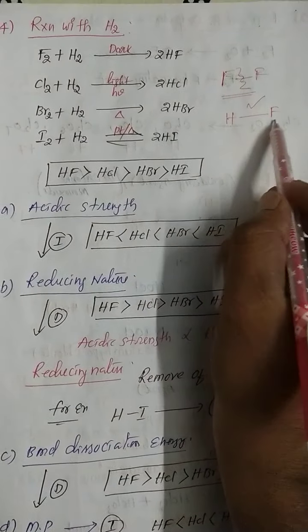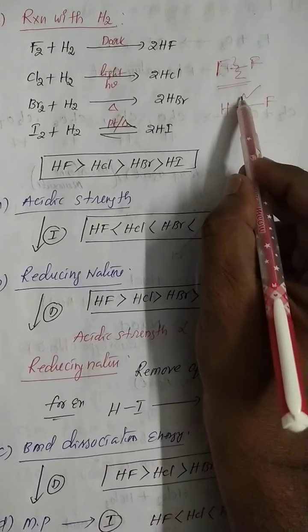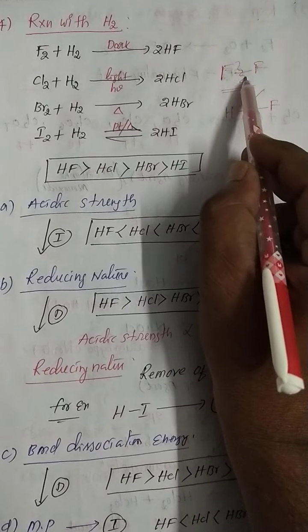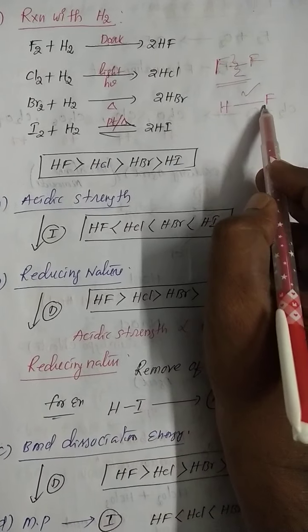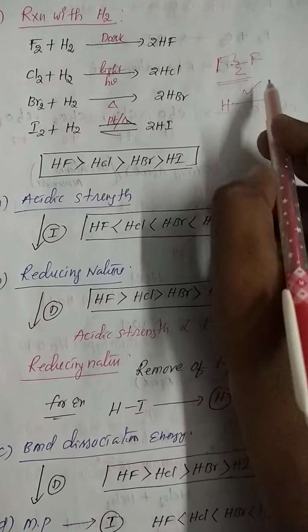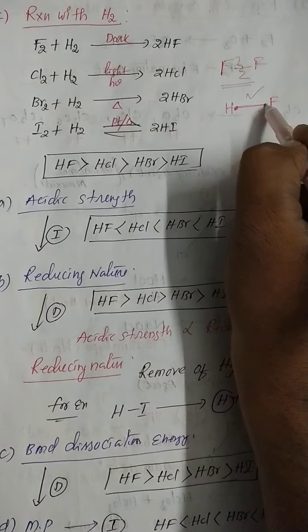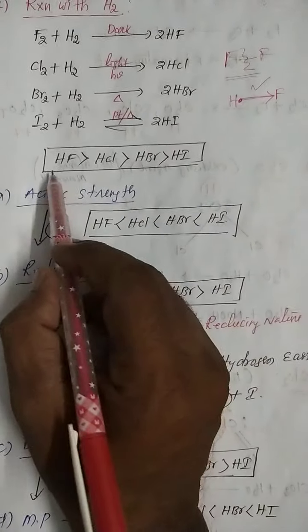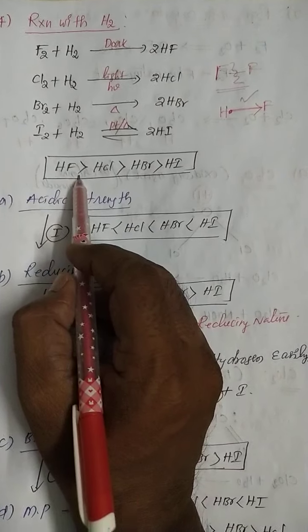Hydrogen to iodine has the maximum bond dissociation energy, so it is not easy to break the bond. But fluorine to fluorine has very low bond dissociation energy. Why? Because fluorine is a highly electronegative element, so one electron here, one electron from hydrogen, is completely attracted towards the fluorine side. That's why this bond is very strong. That's why HF is a more stable compound.